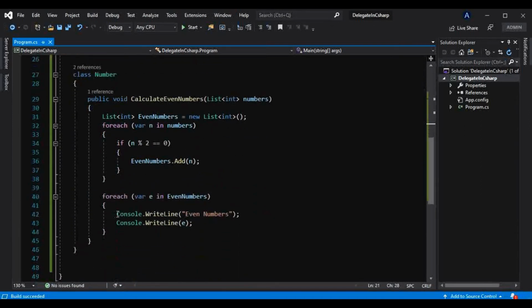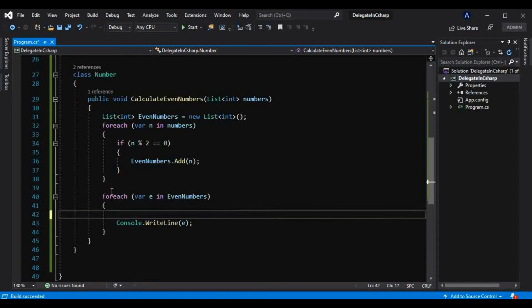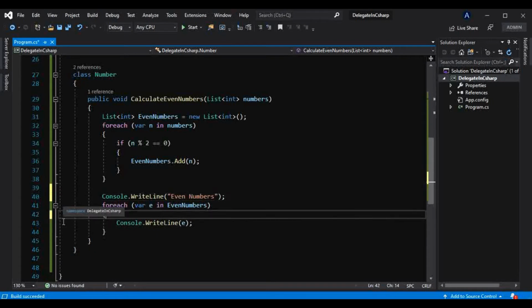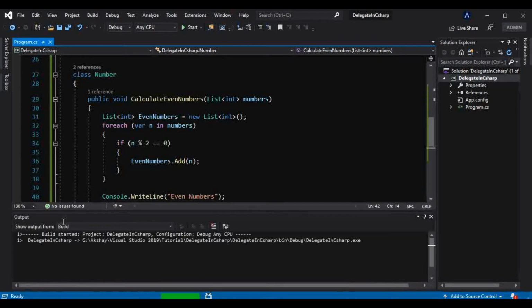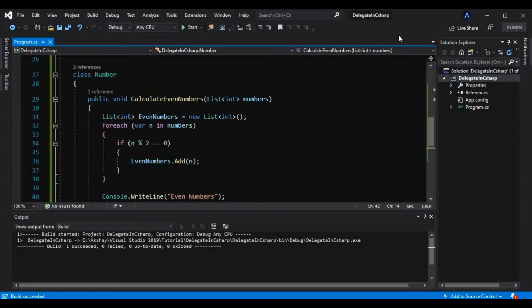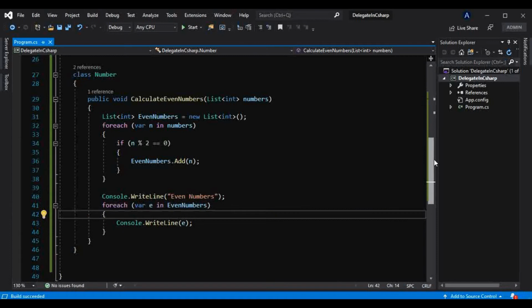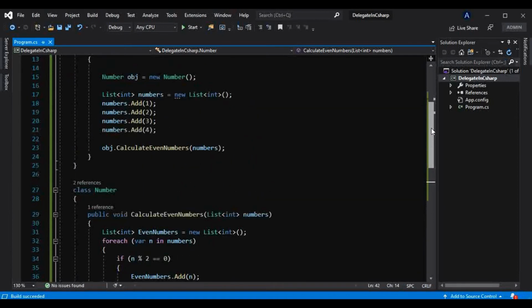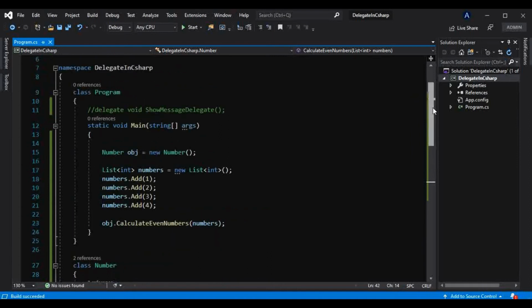Again, we don't have to take that in a foreach loop. Instead we will take that outside, so that it will get printed only once, like this. So even numbers 2 and 4. Now it is good. This method is doing what it is expected to do, and there is no error or flaw in this code.